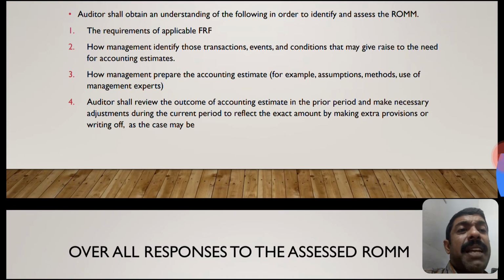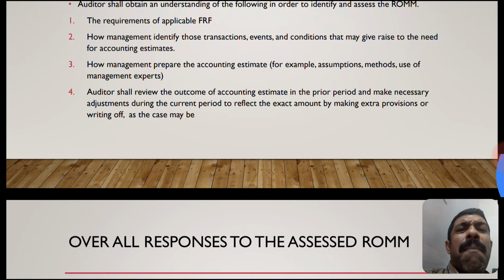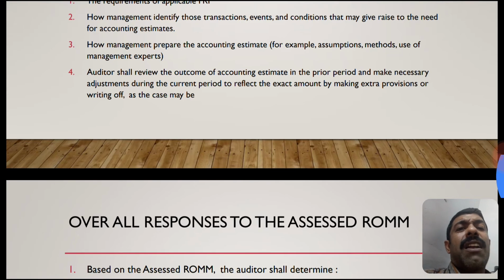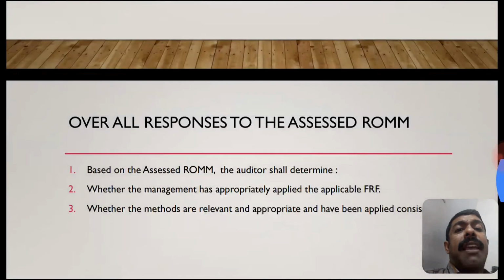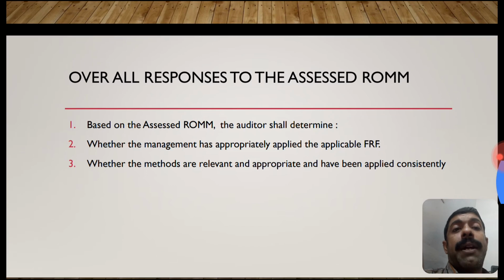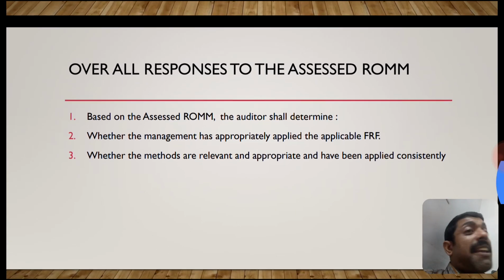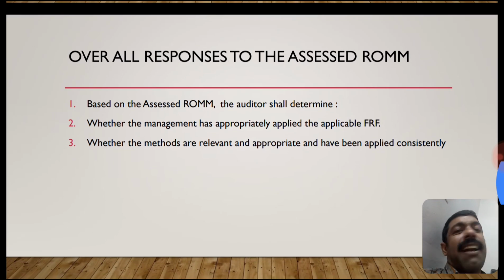the accounting estimate in the prior period and make the necessary adjustment during the current period to reflect the exact amount, either making an extra provision or writing off, as the case may be. What is the overall response to the assessed risk of material misstatement, SA 330?